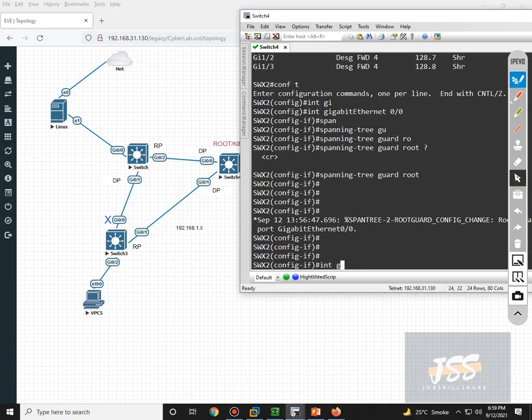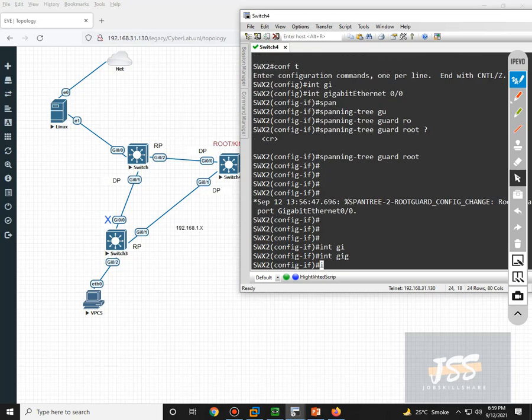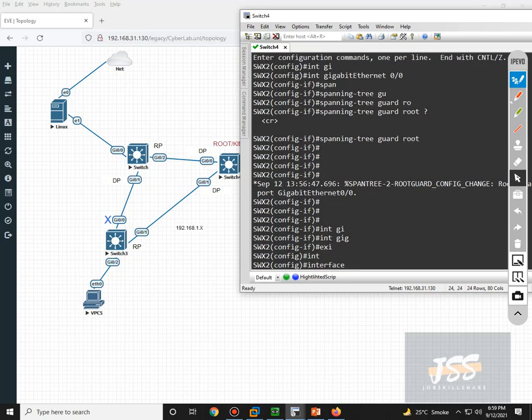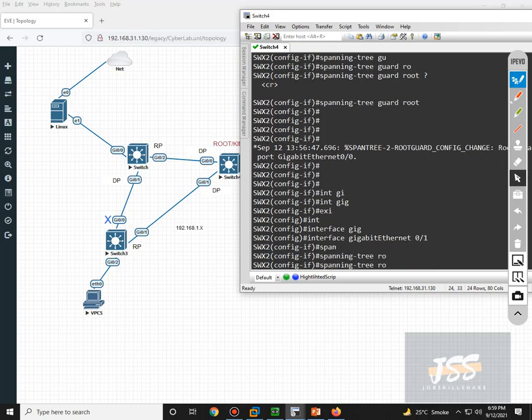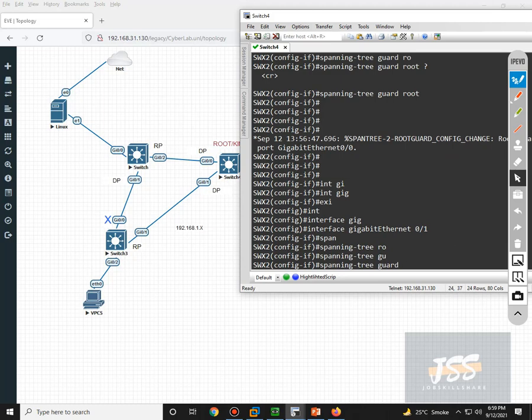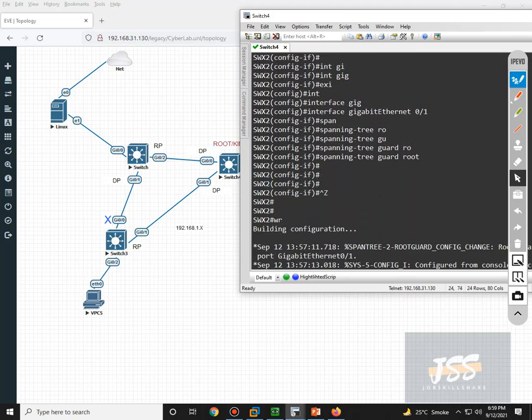You're going to do the same thing for this port as well. Go to interface GigabitEthernet 0/1, spanning-tree guard root, and that's it. And save the configuration.